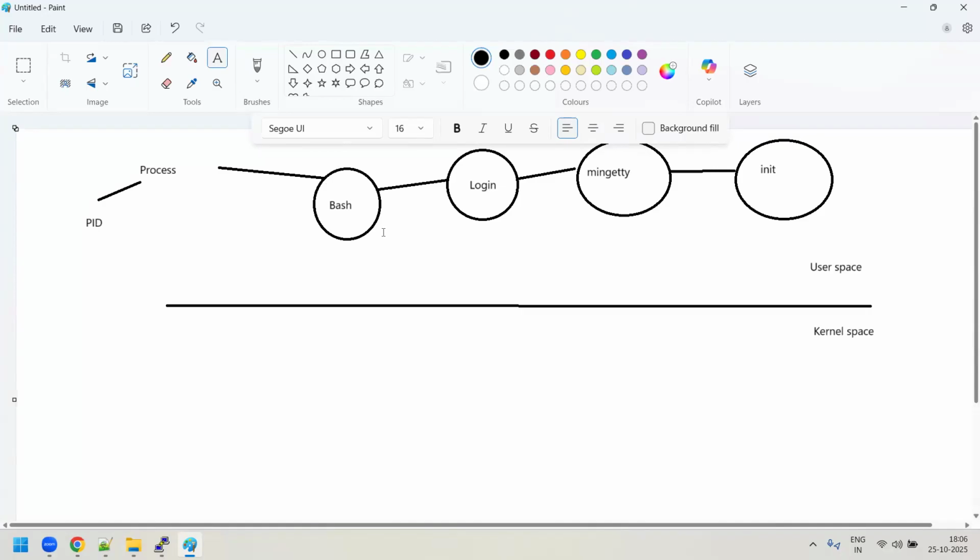You can see that for every process there will be a parent process and there will also be a child process. So for this bash process, the parent process is the login process. For the login process, who is the parent? The mingetty process. For mingetty, who is the parent process? It's the init process. So it will always be like a chain link in Linux. That is what we call a process tree, or a process table. Both are one and the same.